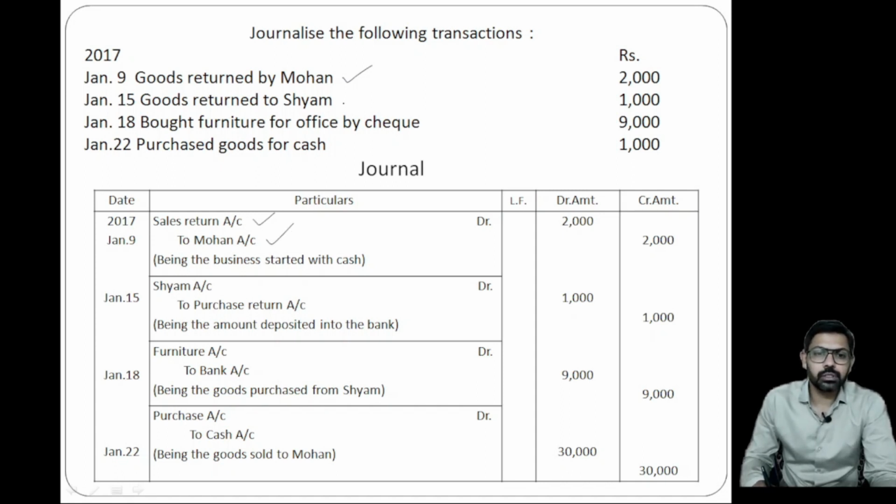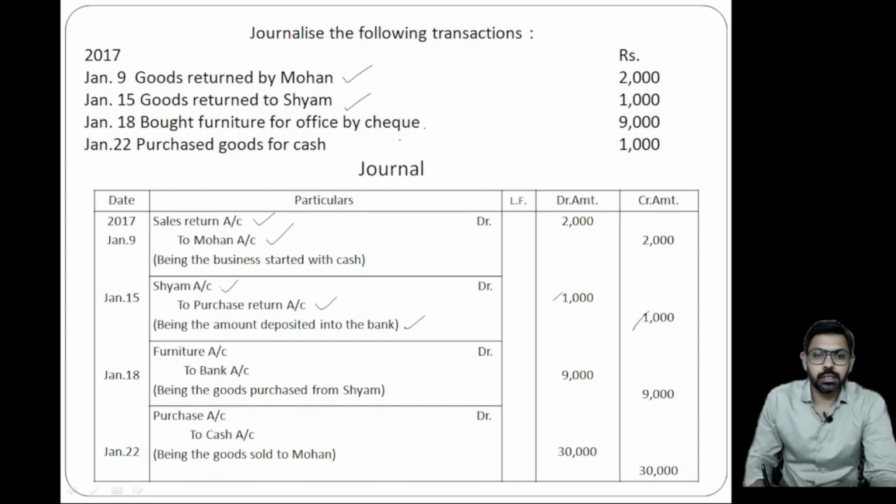Goods returned to Shyam. Now we are returning goods to Shyam. Earlier we purchased, now returning, so it becomes purchase return. So purchase return will be credited. And who is the receiver? Shyam. So Shyam will be debited. In addition, we can write the debit amount and credit amount.